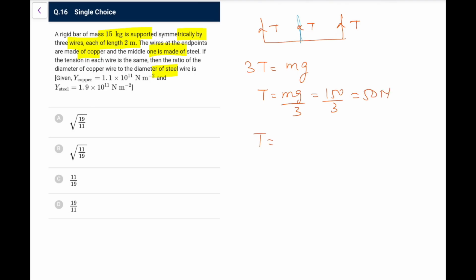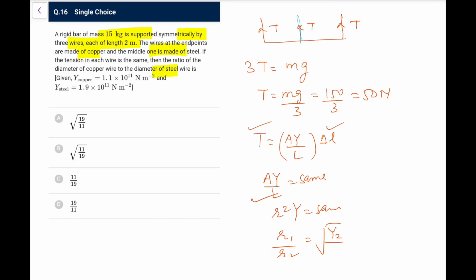Now tension, you know, F is equal to AY by L into delta L, that is what we write. So the ratio of the diameter, and because it is supported, delta L will also be same, T is also same, so what I can make out, AY by L must be the same, and because length is initially same, so AY is same, so the area, or you can say R square Y, is the same. So what I can say, R1 by R2 would be equal to root of Y2 by Y1. So ratio of copper to steel, steel you have 1.9, that is 1.1, so root of 19 by 11 is the option.